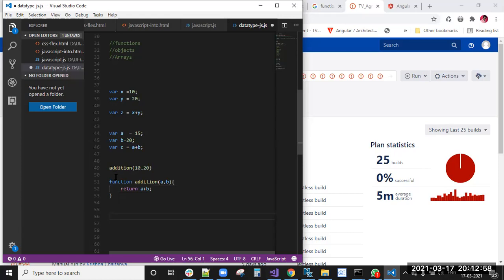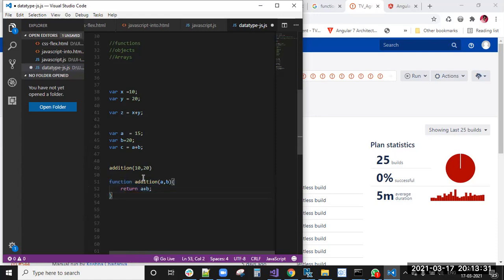Now we'll come to the function syntax and see everything. The function keyword is used for creating a function, and this is the name to call that function. This is the parameters: inside these braces, whatever you write will be considered parameters. Within the curly braces is the logic. This logic will be executed whenever you invoke it.